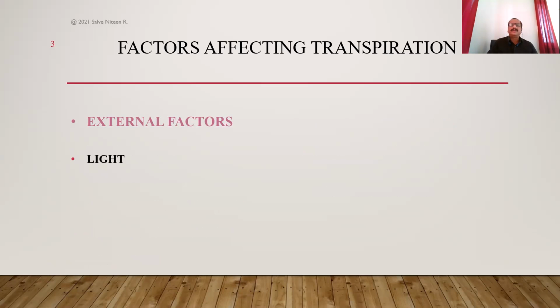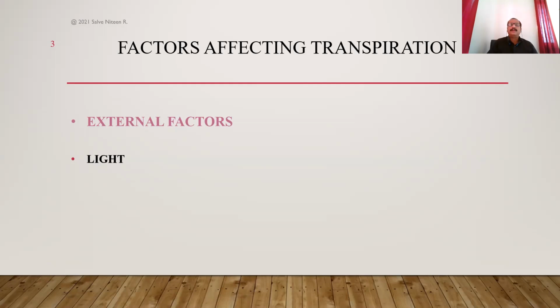There we studied that only in the presence of light do the stomata become open, and in darkness they are closed. So this factor is very important. If light is present, stomata are open and transpiration takes place. If light is absent, stomata are closed and transpiration is absent.